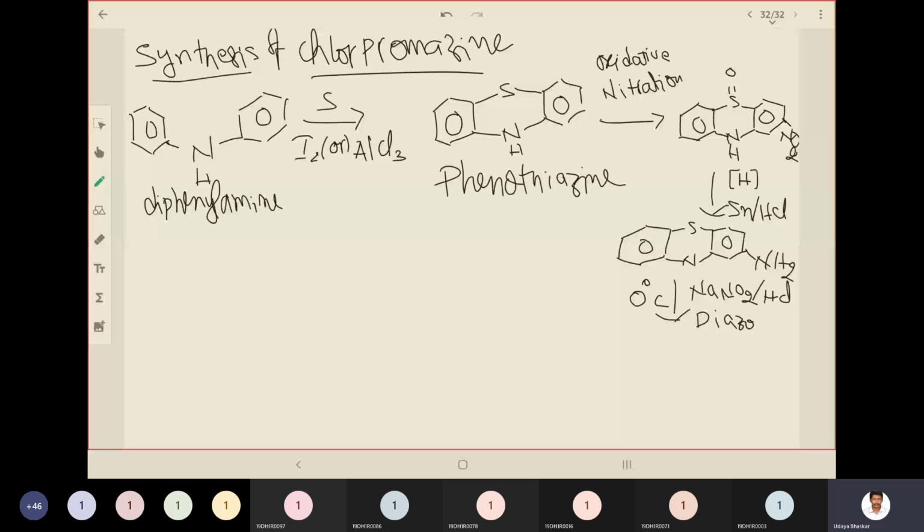Okay. So always remember to put NH here, because the nitrogen's valence is 3, right? Okay, fine. So here N2+ Cl minus. This is the diazonium salt. So we'll add cupric chloride so that Sandmeyer's reaction occurs.